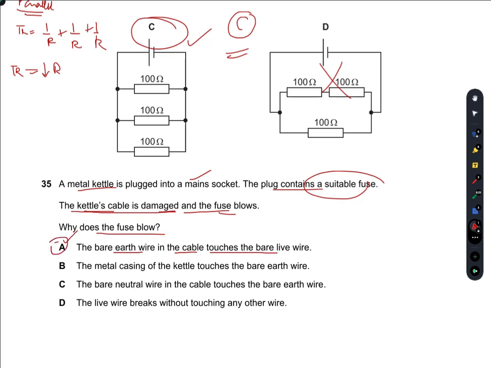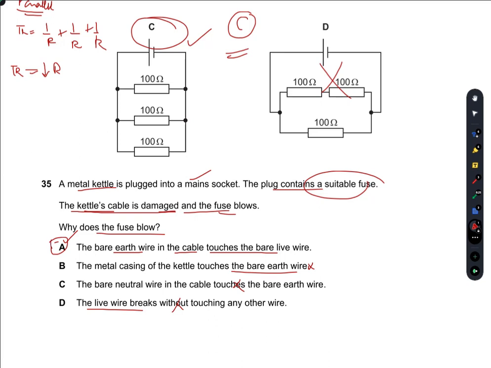The metal casing of the kettle touches the bare earth wire. It already touches the bare earth wire, so all the current is shifted to the earth. The bare neutral wire in the cable touches the bare earth wire. This is again incorrect. The live wire breaks without touching any other wire. So this cannot happen logically.